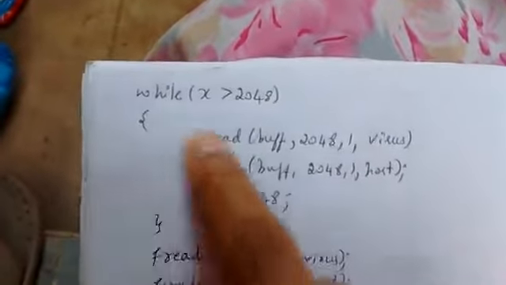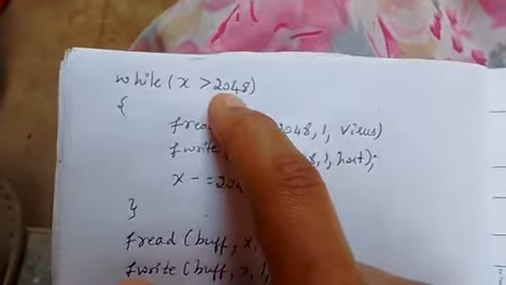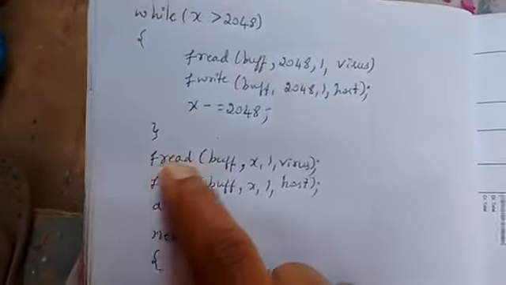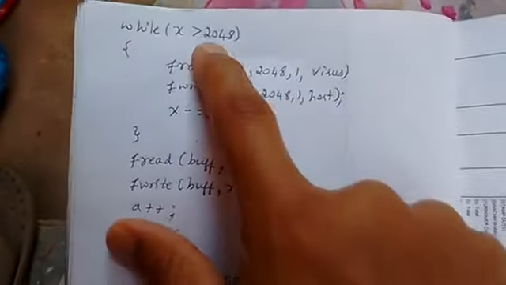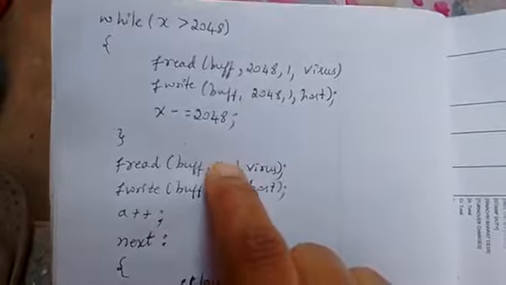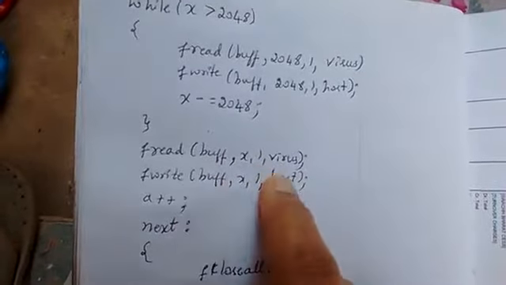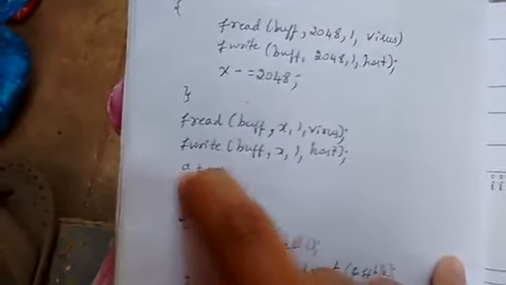Then again, it's a loop. Now suppose that x is now less than 2048, whatever is remaining, again we are writing the leftover. fread buffer, x, comma 1, comma virus. So whatever bytes are left, those will be read from the virus file to buffer, then from buffer to host. a plus plus, a gives the count of files which we have infected.